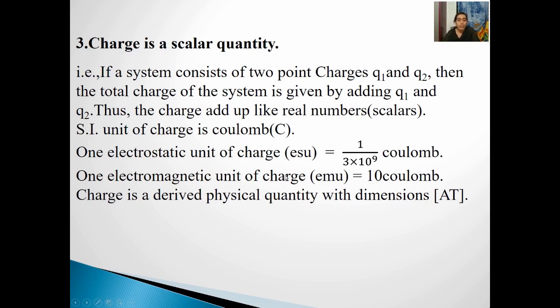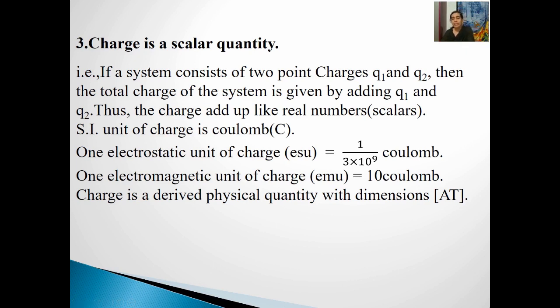Other practical units which we usually use are one electrostatic unit, that is ESU, whose value is equal to 1 divided by 3 into 10 to the power of 9 coulomb. And one more unit is the electromagnetic unit, EMU, whose value is equal to 10 coulomb. This electric charge is a derived physical quantity, not a fundamental one, and its dimensional formula is capital A and capital T. Capital A refers to ampere and capital T refers to time.